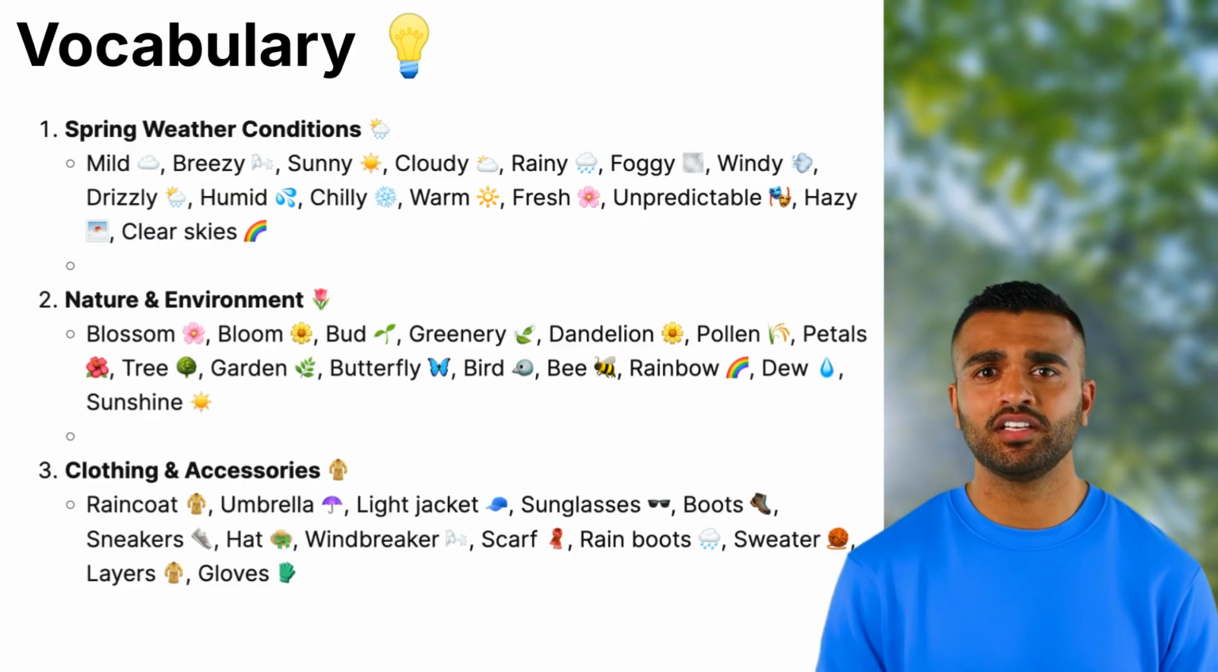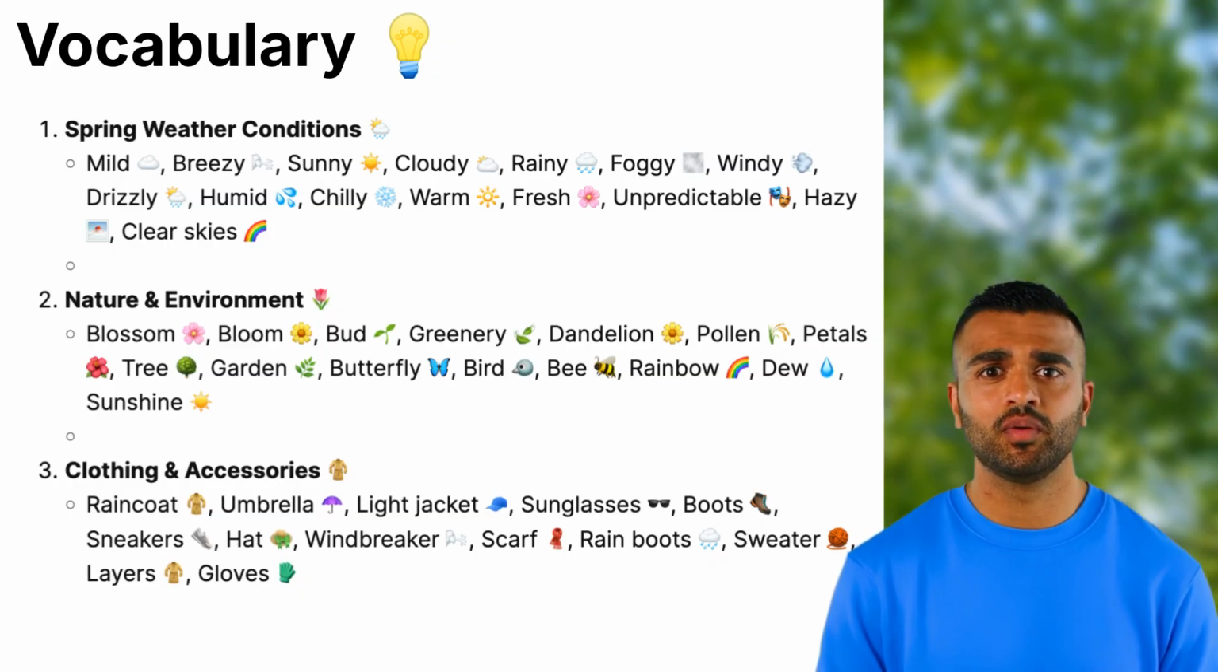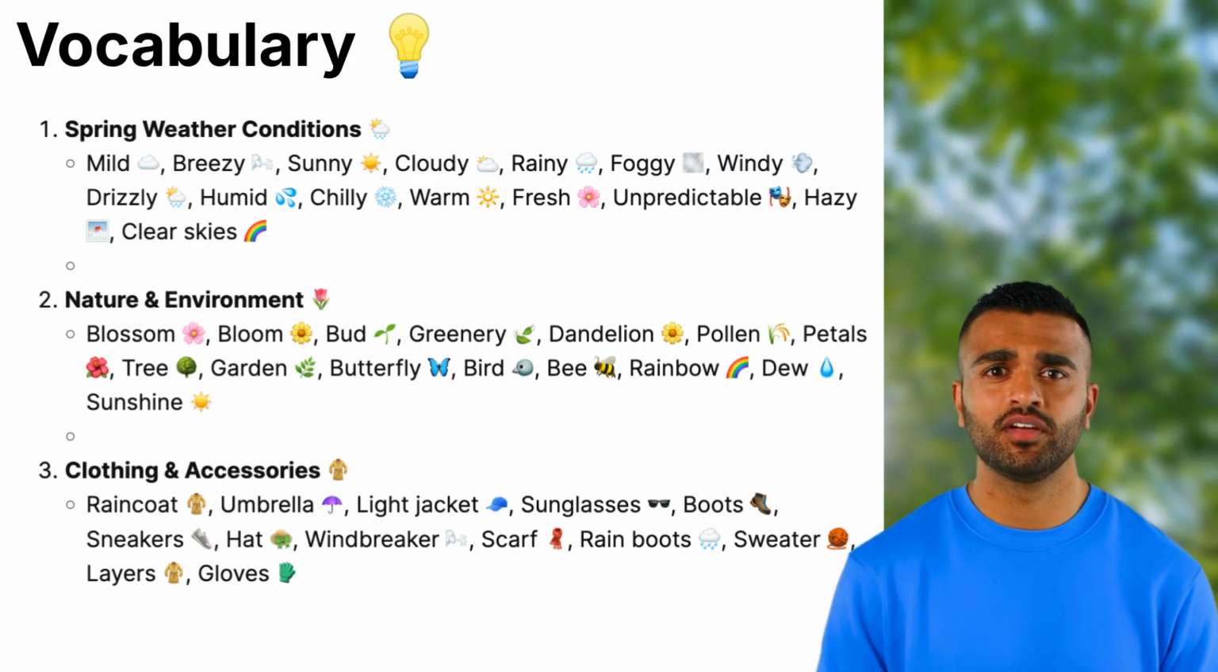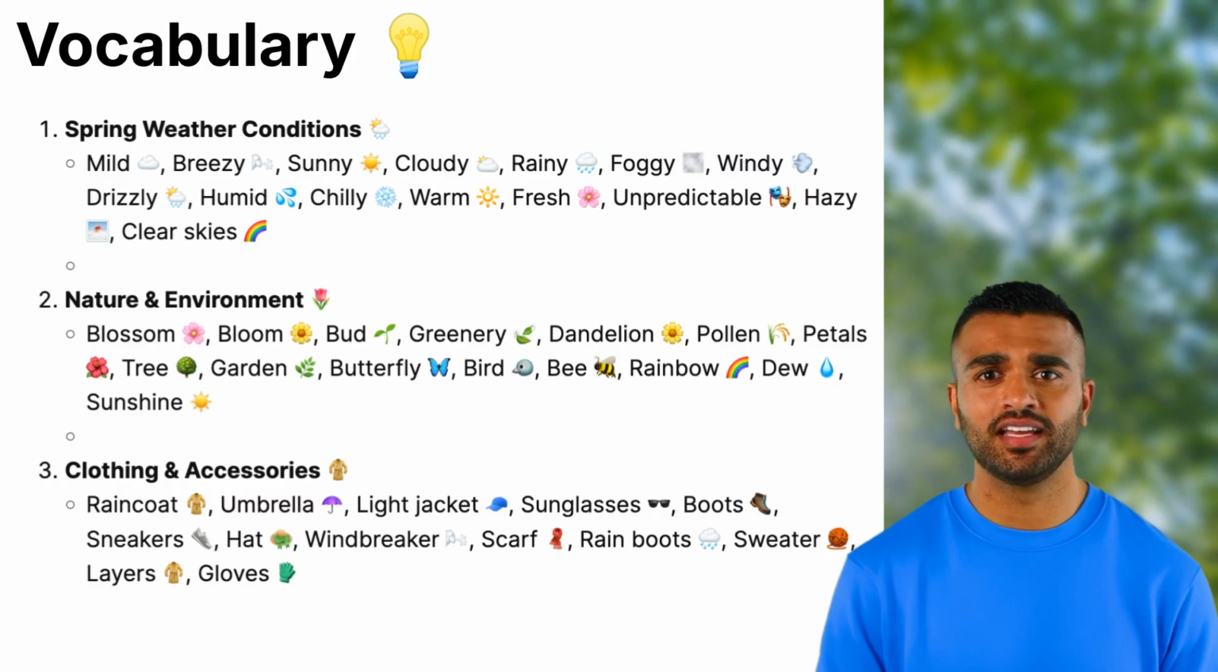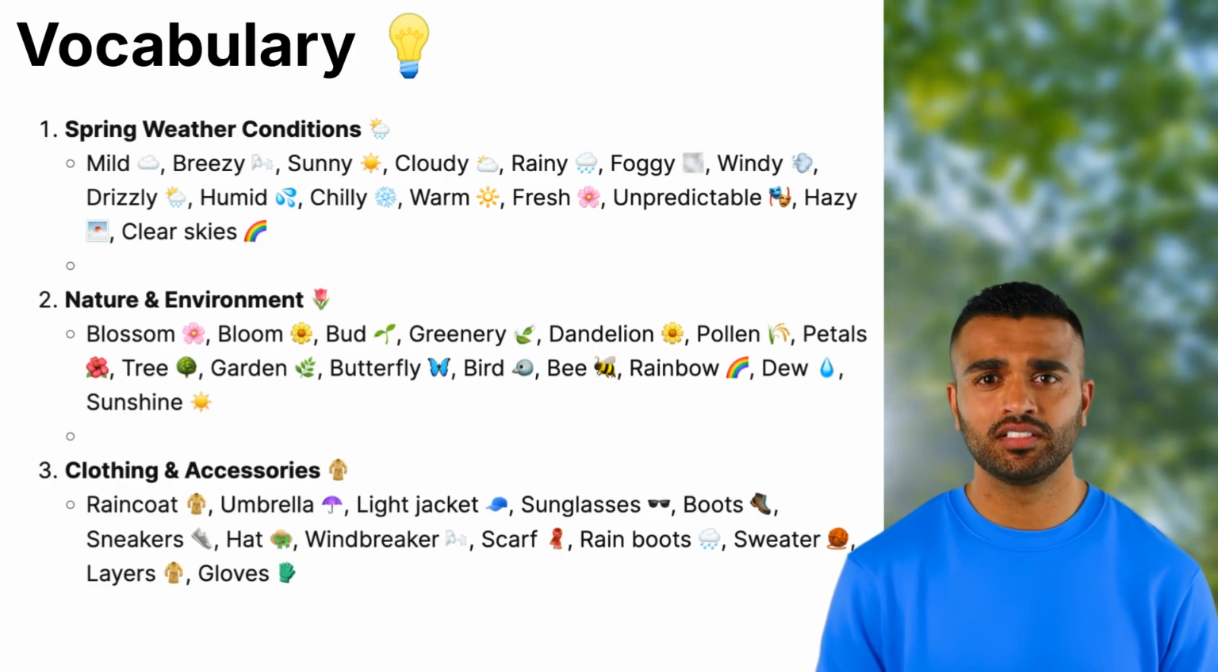Light jacket: a thin jacket for slightly cool weather. Sunglasses: glasses that protect your eyes from the sun. Boots: sturdy footwear, sometimes waterproof for rain or mud. Sneakers: casual shoes, often used for walking or sports. Hat: a head covering for style or sun protection.